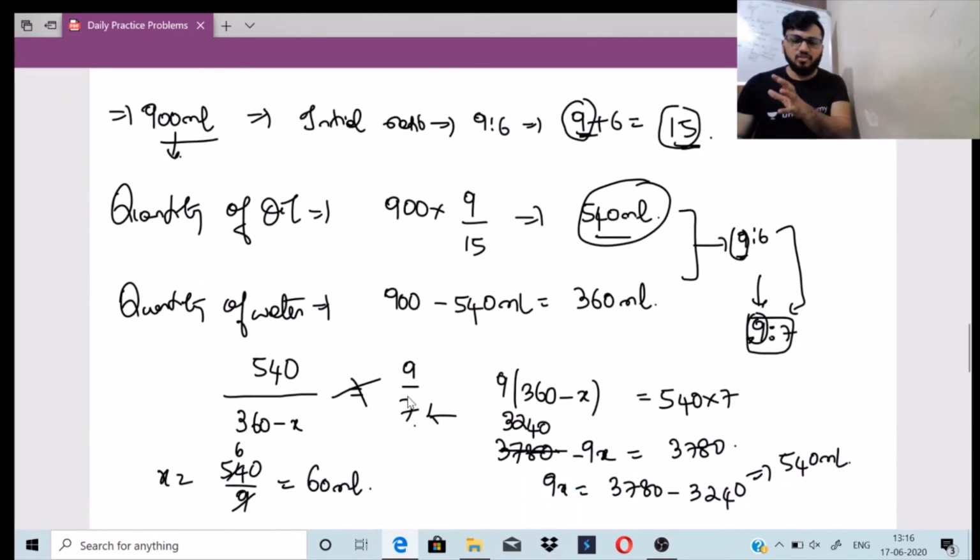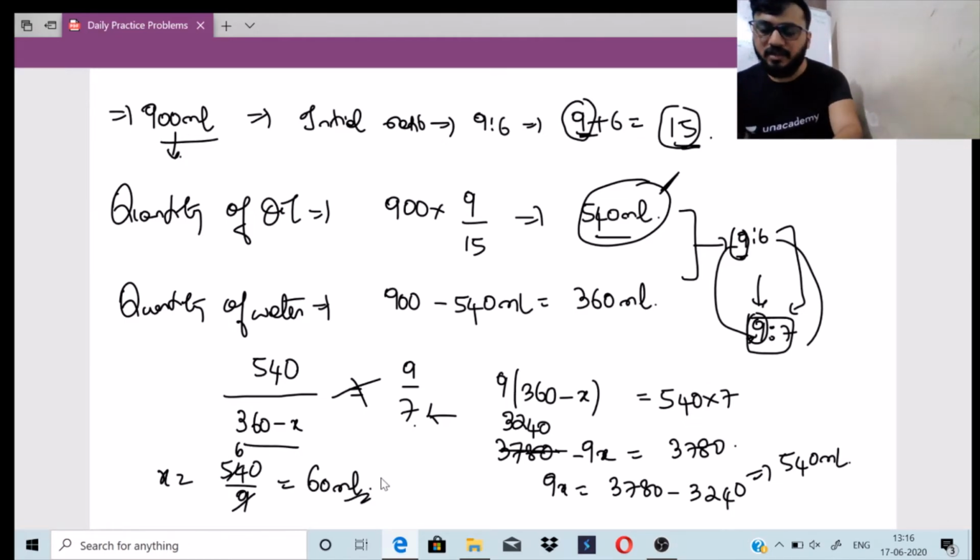So you take out the ratios, you take out the mixture and alligations. Then 540 is the total quantity of oil. Oil is not changing, the water is changing. So 360 minus x is equal to 9/7. 60 ml is the answer.